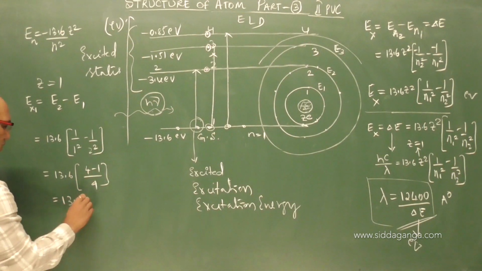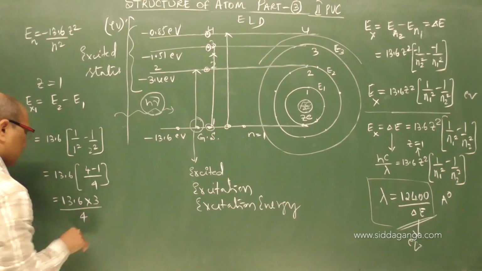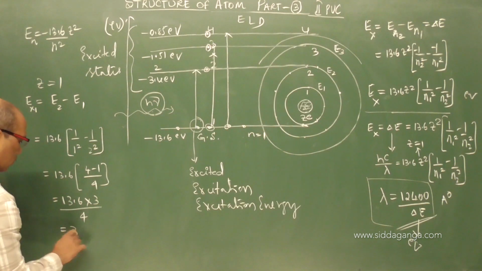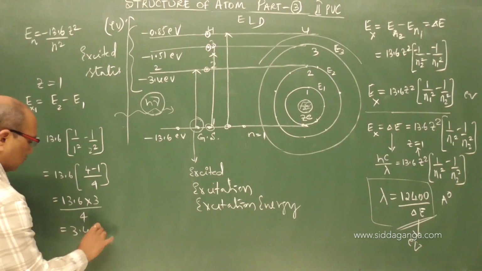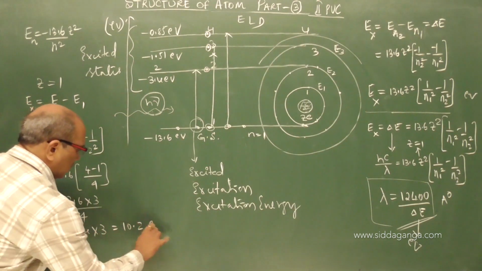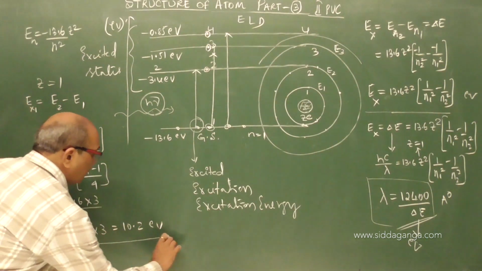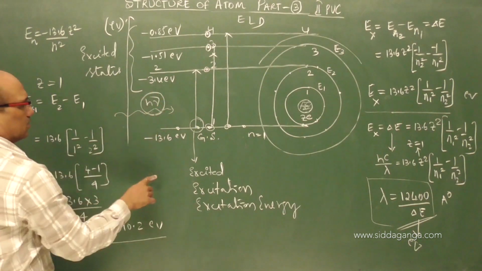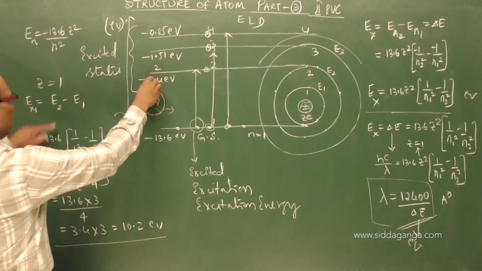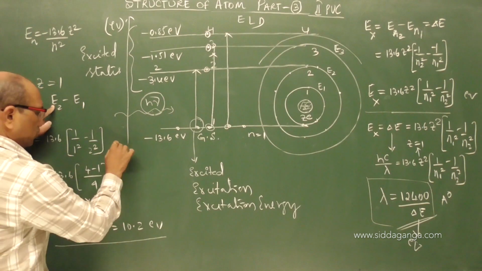This becomes 13.6 into 3 by 4. 4 3s are 12, 4 4s are 3, so 10.2 electron volt. We calculated this. E1 you can find from this. What is the energy here? E2, I can show with this also.